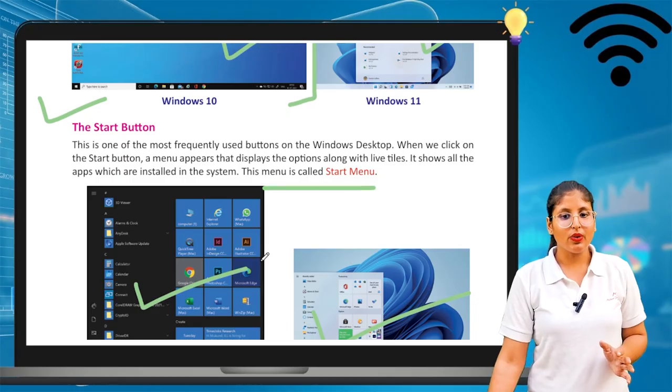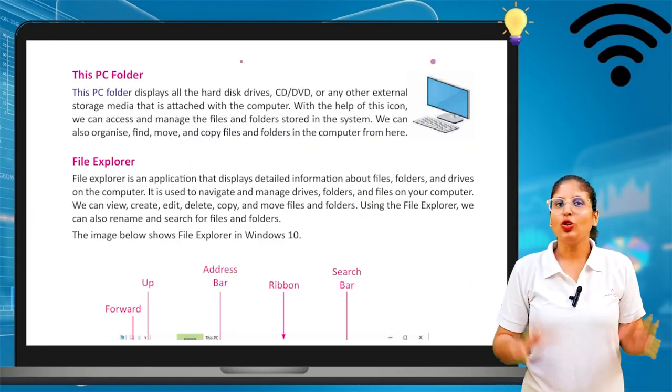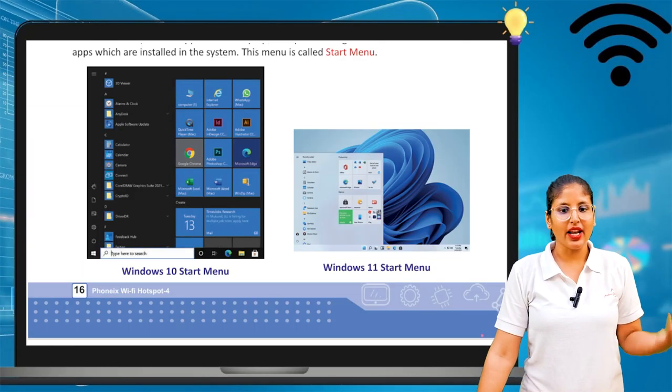This menu is known as the start menu. So in the start menu, we can search any app on it. Okay, so this is very, very important. So my dear learners, we are done with Window 10 and Window 11.